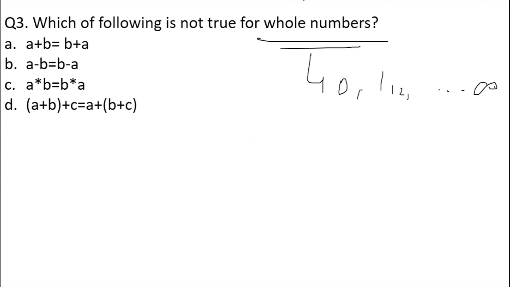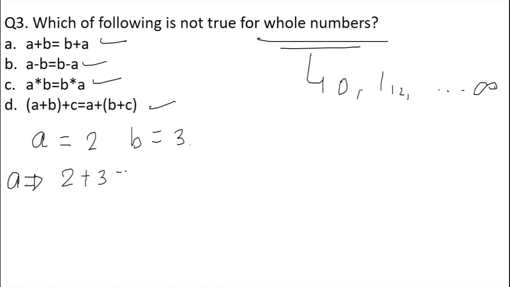They have given the options. Option A is a plus b is equal to b plus a. Option B is a minus b is equal to b minus a. Option C is a into b is equal to b into a. Option D is a plus b plus c is equal to a plus bracket b plus c. To understand this, I'll consider two values: a is equal to 2 and b is equal to 3.